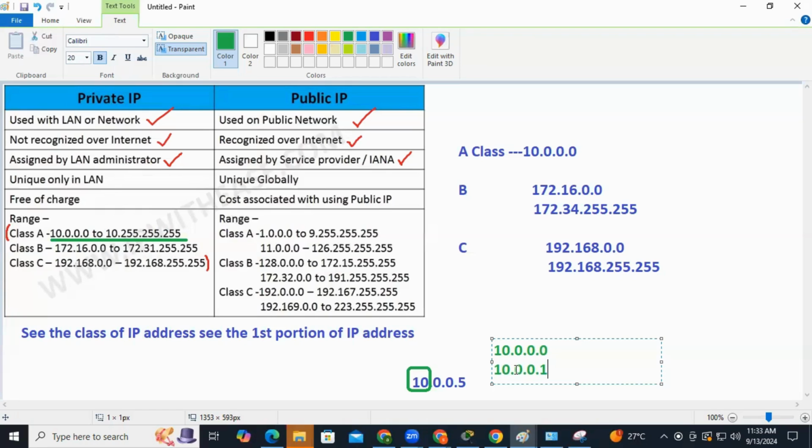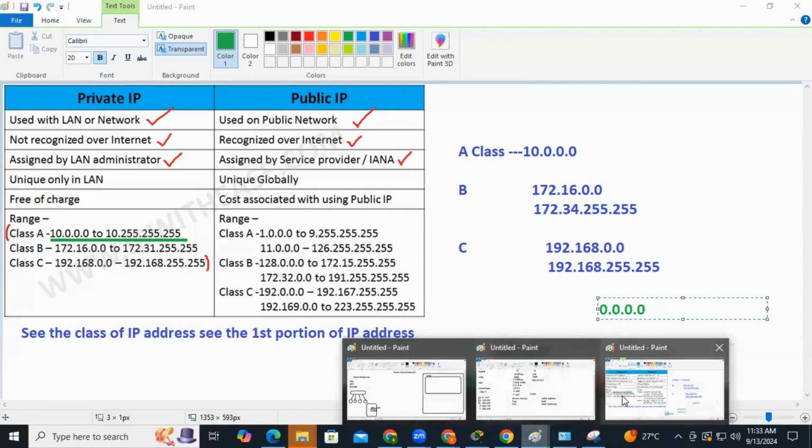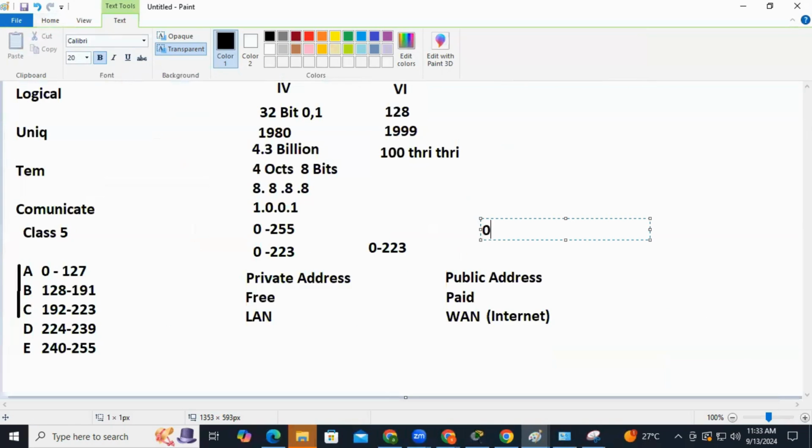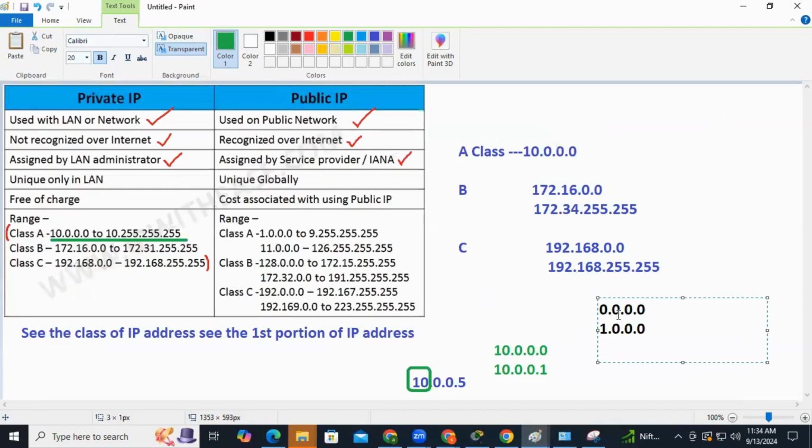Now why am I assigning this 10.0.0.1? There are IP addresses which start like this. As we said, in the previous case, the IP address comes from 0 to 255, so it starts like 0.0.0.0. As it is not valid, now we are talking about 1.0.0.0. And this 1.0.0.0, which I'm talking about here, is called a network ID.